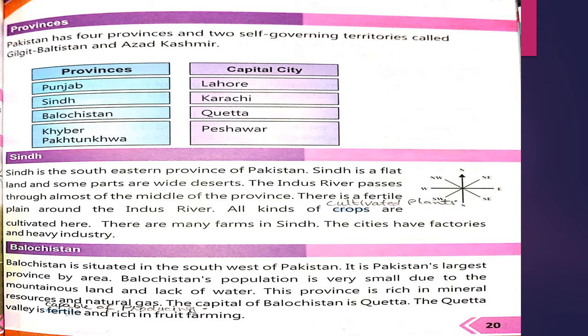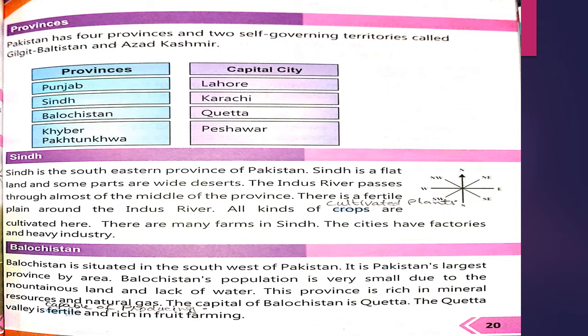So next we move toward Balochistan. Balochistan is situated in the southwest of Pakistan. Where is Balochistan located? Yes, it is located in the southwest of Pakistan. It is Pakistan's largest province by area. By area, it is the largest province of Pakistan.